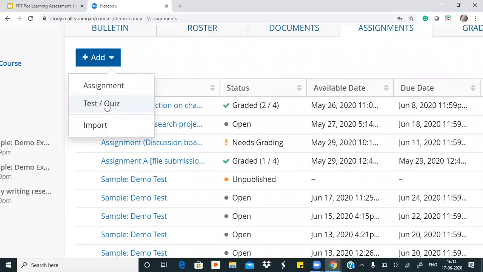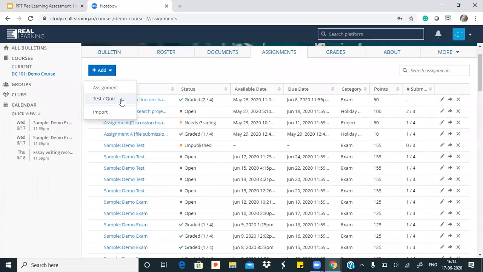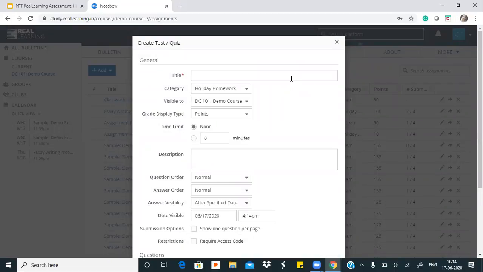So I'll just click on test and quiz and we'll see what happens when the teacher is creating a test. The only mandatory thing needed is the title of a test. So I will just name it anything, any sample title I have given to it.